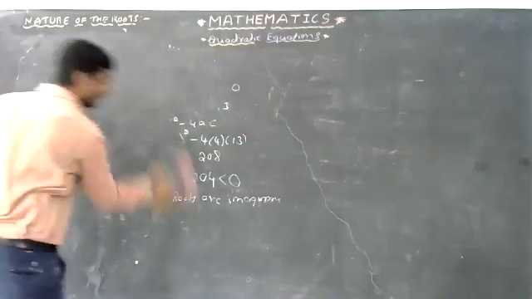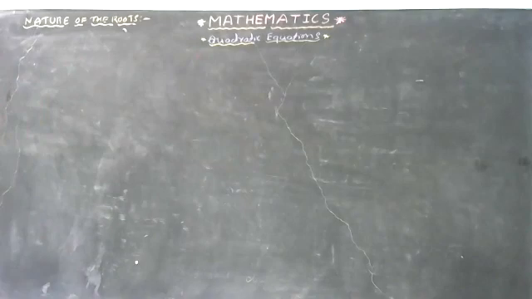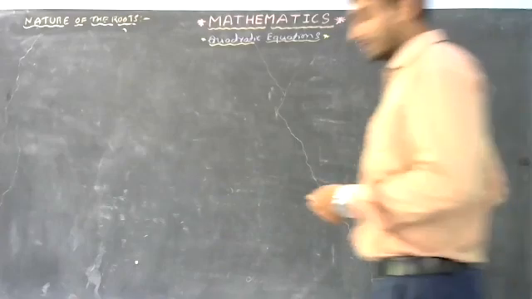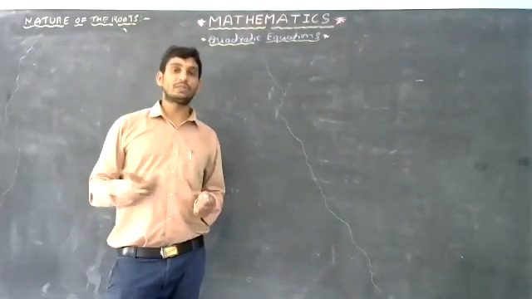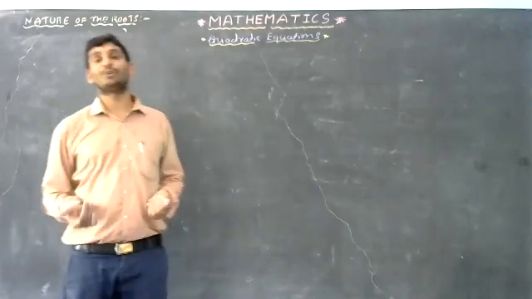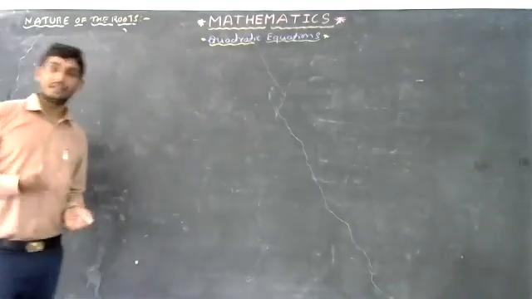That's it. Right. Yes, I think 3 problems are enough. From these 3 problems you can understand something. What can you understand? To find the nature of the roots of the quadratic equation, you will find only the discriminant. The discriminant is b square minus 4ac. If it is equal to 0, roots are real and equal. If it is less than 0, roots are imaginary. If it is greater than 0, roots are real and distinct. Okay, I'll go for the next kind of questions.